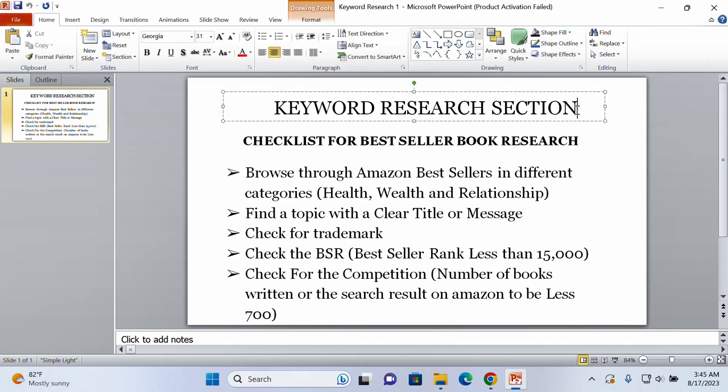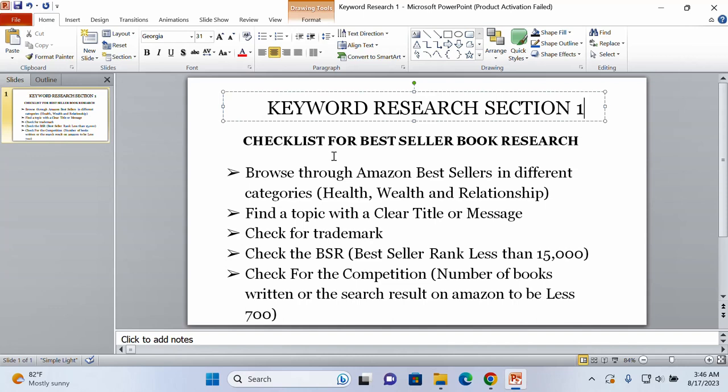Before I talk about keyword research, I want you to know that as a publisher on Amazon, the success of your book starts right away from the keyword research. Yes. The keyword research aspect of this Amazon KDP business is one of the core areas that guarantee your success on Amazon.